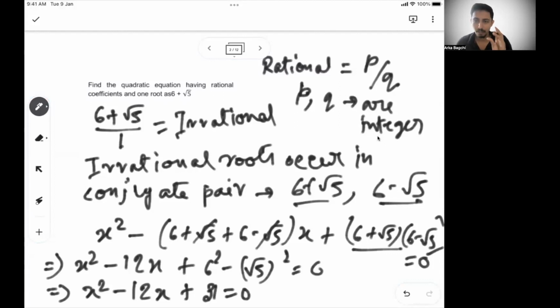So again, quick recap. Whenever irrational roots are there and your coefficients are rational, irrational roots will always occur in conjugate pairs. By conjugate pair, I mean if one root is a plus root b, the other will be a minus root b. So we know both the roots, and when we know both the roots, the equation is x square minus the sum of the roots into x plus the product of the roots. Basics of quadratic equation we have covered in the previous fundamental session. So that's why I'm saying please go through at least the fundamental session, if not problem session one. Then it will be very easy for you to relate. We have talked in detail about rational roots, irrational roots, and knowing two roots, how to find the quadratic equation, and stuff like that.